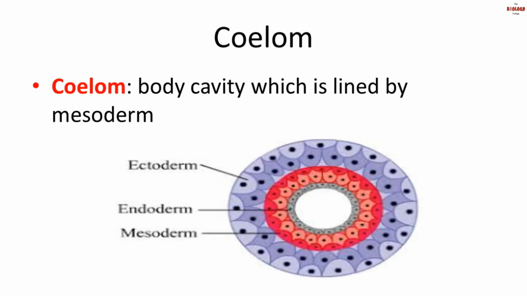Now, lastly, this is the fourth one, coelom. Now, if you have noticed the picture, there are three germ layers. Can you find out the mesoderm? The red one is the mesoderm. So in some organisms, you will find a body cavity, which is lined by the mesoderm. That body cavity is known as coelom, which is present between the body wall and gut wall.